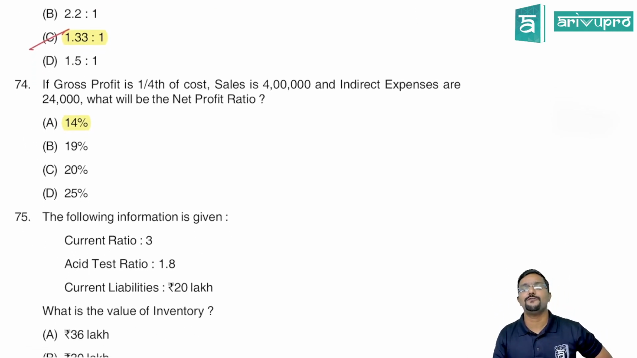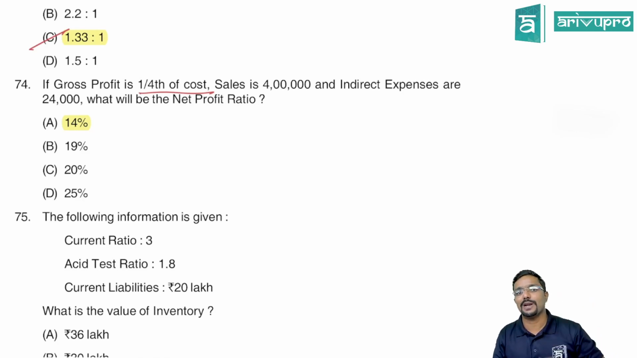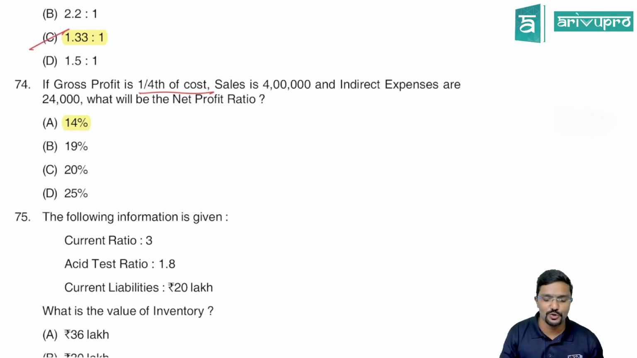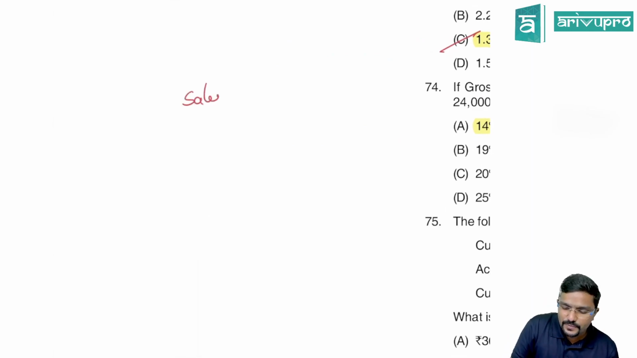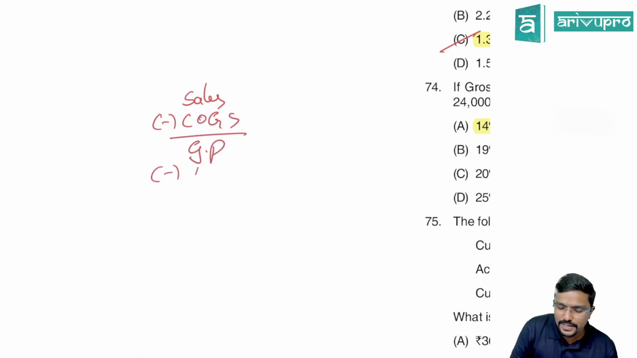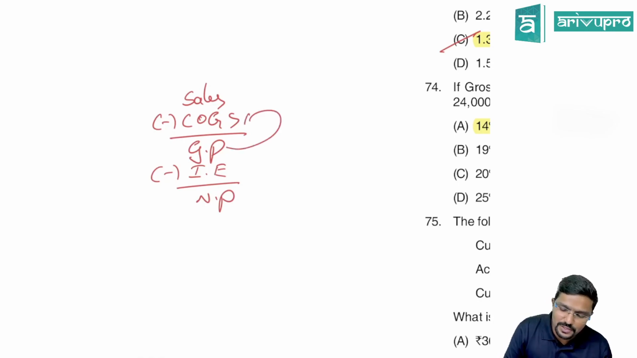Then coming to 74th question. If gross profit is 1/4 of cost, sales is 4 lakh and indirect expenses are 24,000, what will be the net profit ratio? So for this, you should know the equation. It is like this: sales minus COGS is equal to gross profit, minus all indirect expenses will give you net profit. Okay. Now what they have given is gross profit ratio on cost.